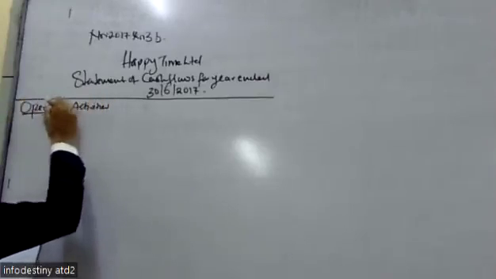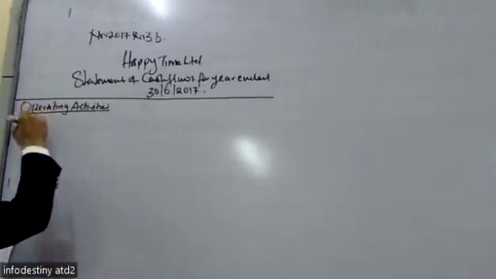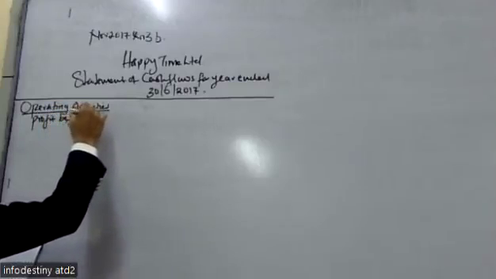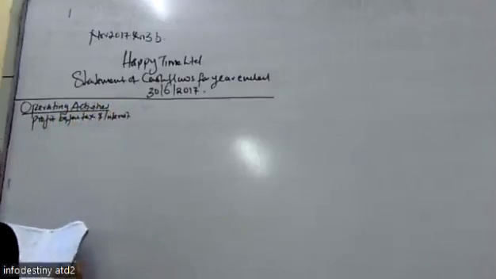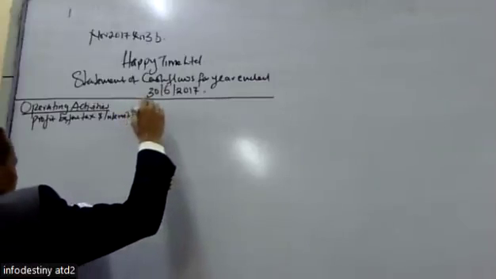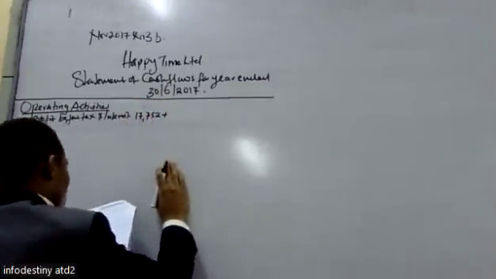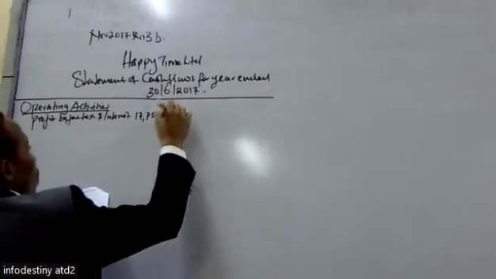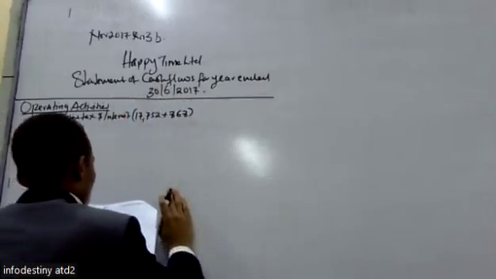The operating activities are where we record the profit before tax and interest. The profit before tax from the income statement is 25,032. Then we add the interest paid, which is the finance cost, the other name for interest, 868.